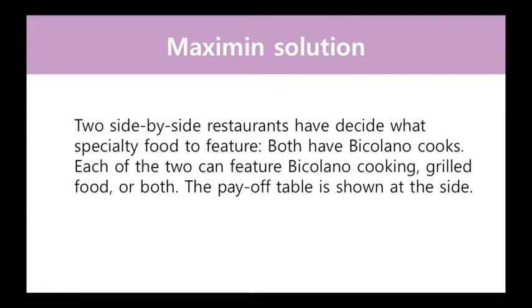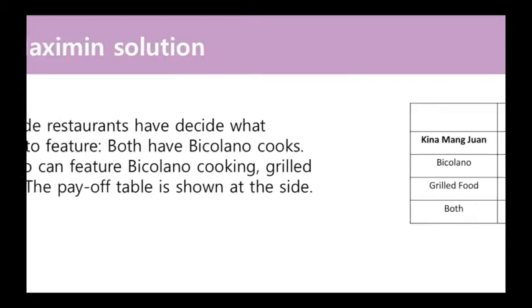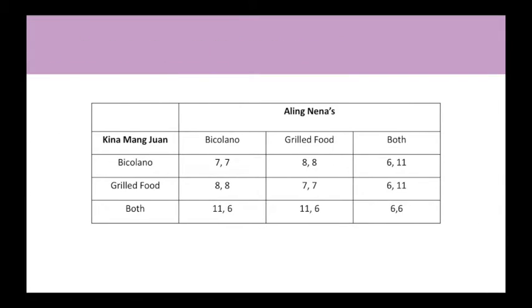Here is an example of a maximin solution. Two side-by-side restaurants have to decide what specialty food to feature. Both have Bicolano cooks. Each of the two can feature Bicolano cooking, grilled food, or both. The payoff table is shown at the side. Here is the payoff table.